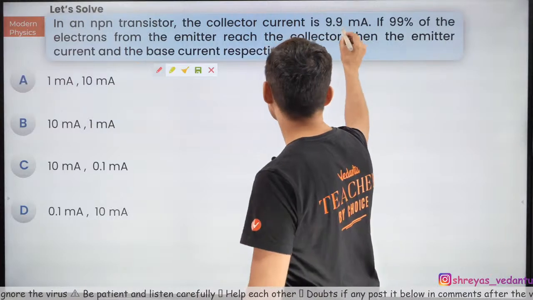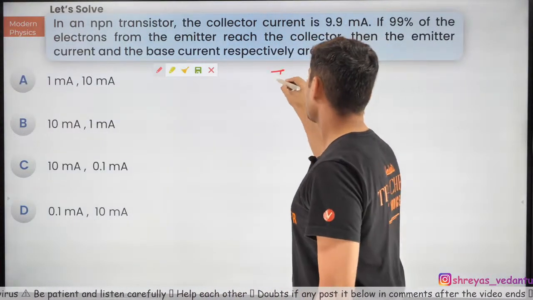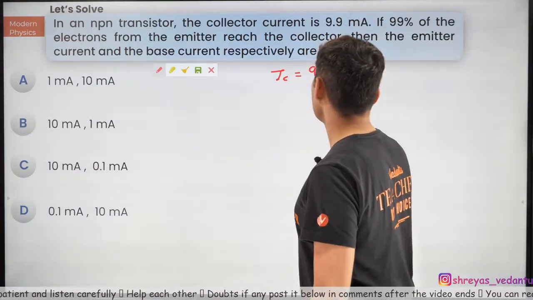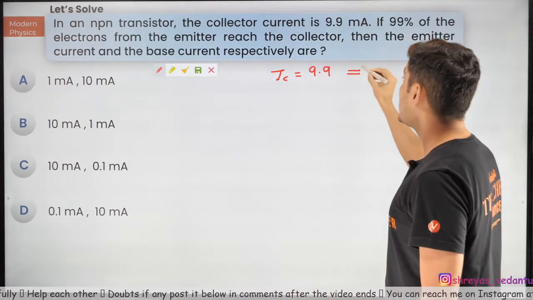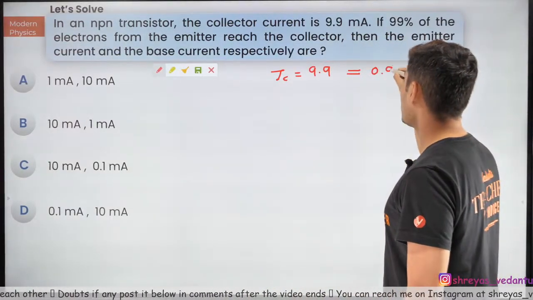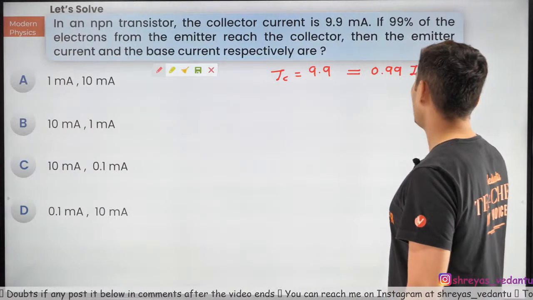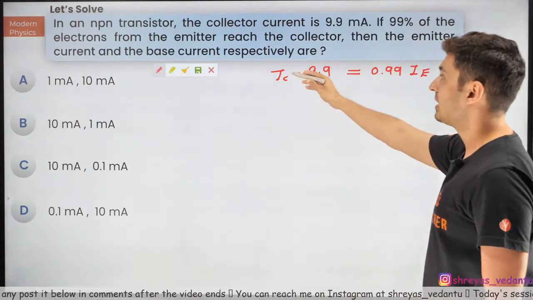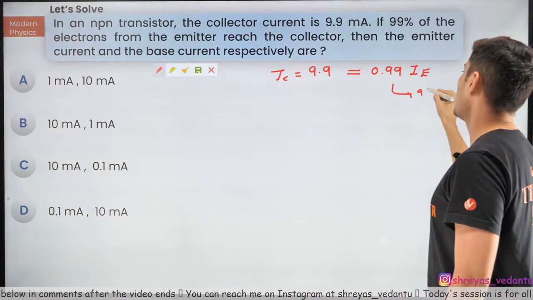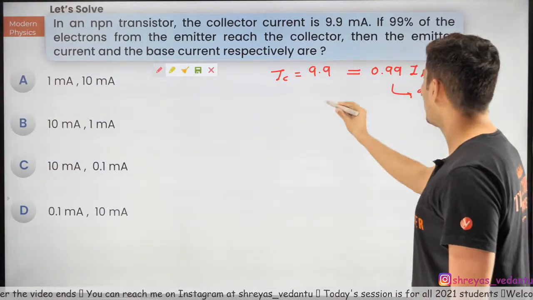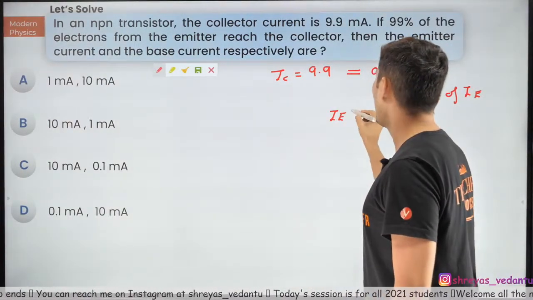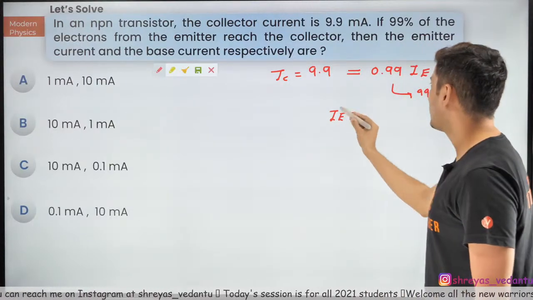B for sure. Let's see. The collector current is 9.9, and this is given to be 99%. That means 0.99 of IE. It's clearly mentioned. It is 99% of emitter current. So IE, obviously, take that over there.